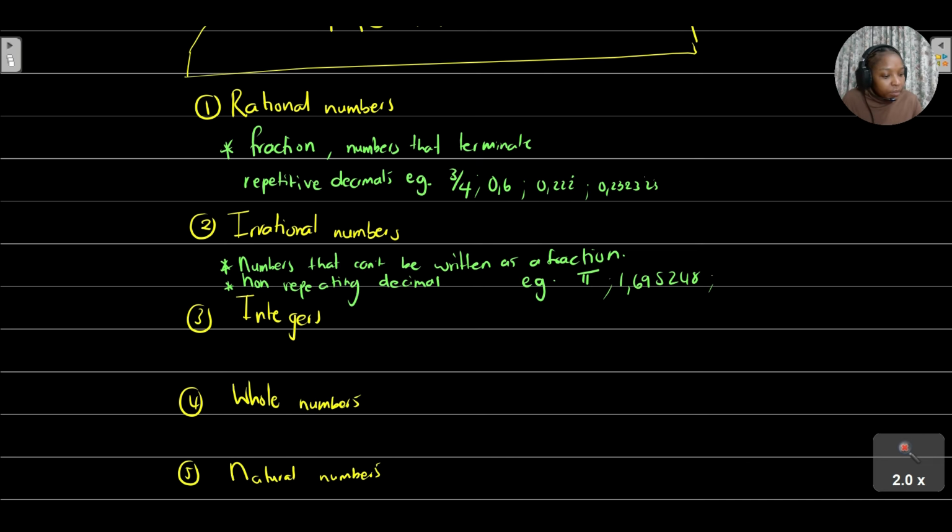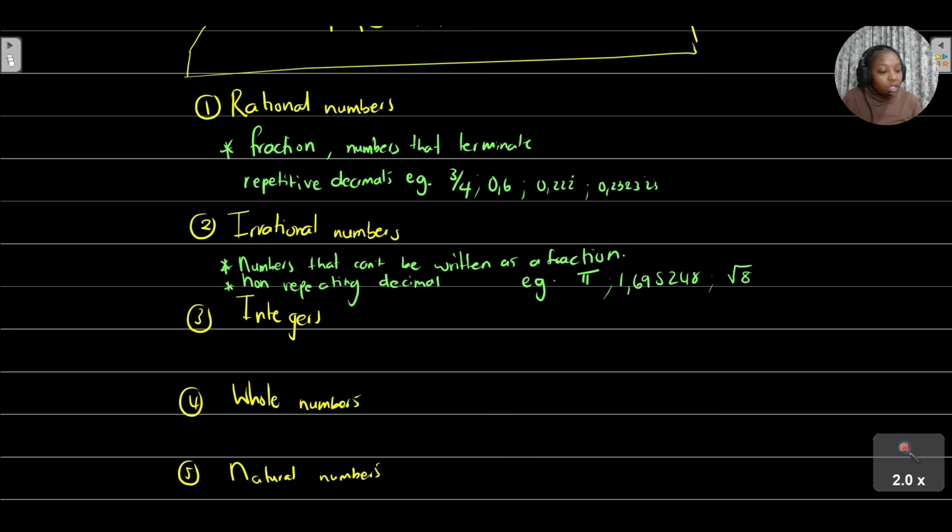Or if you take the square root of 8, you'll find that it is also an irrational number, because if you take the square root of 8, press equals and press the SD button, you're going to get the answer 2.828427.